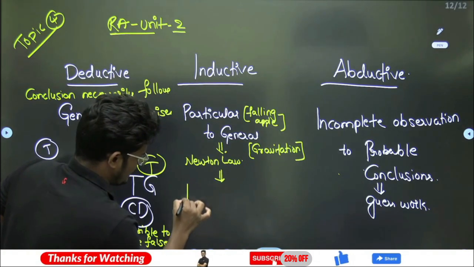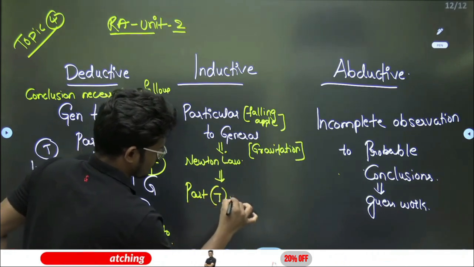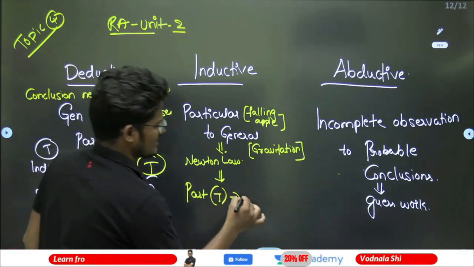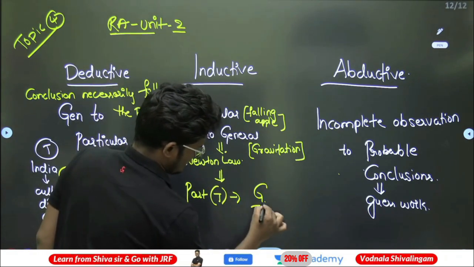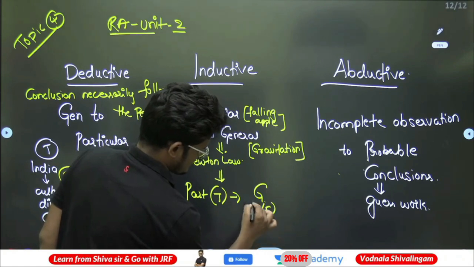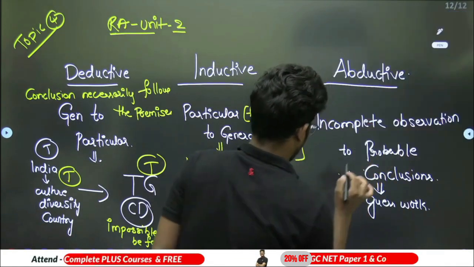So if a particular situation is true, it is not necessary that the general conclusion is also true. It can be true or it can be false. That means, can I say only probable conclusions are possible?